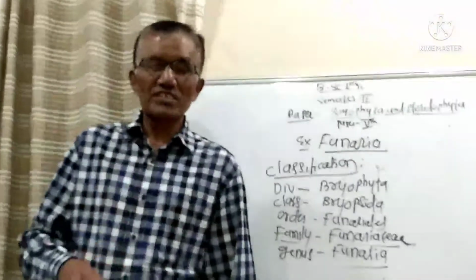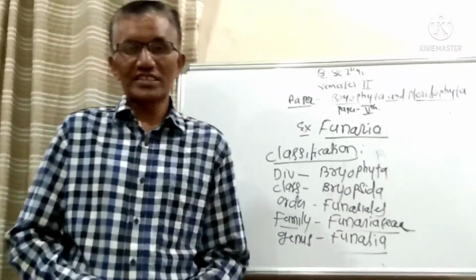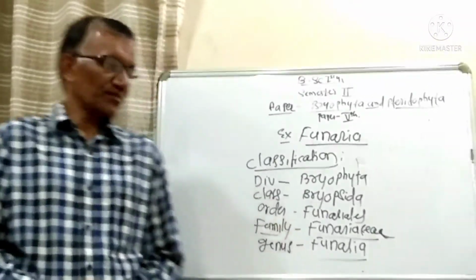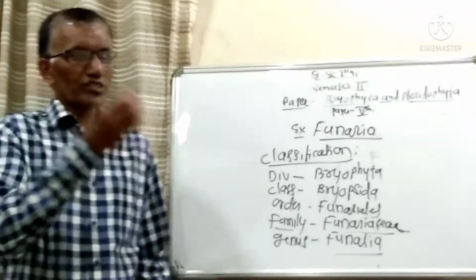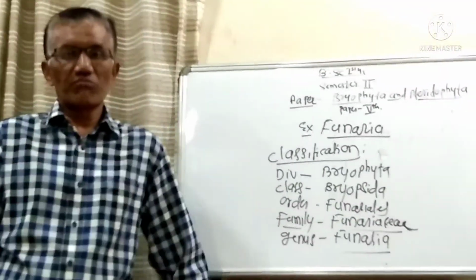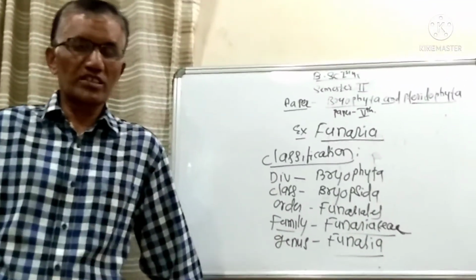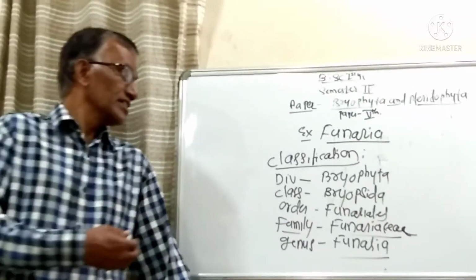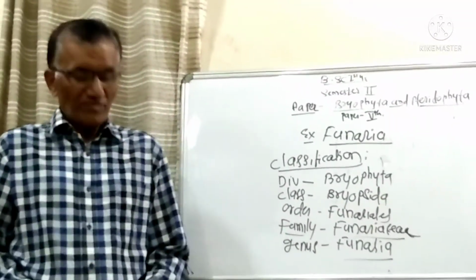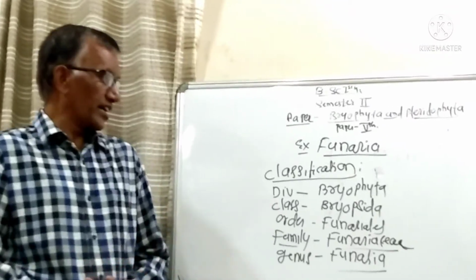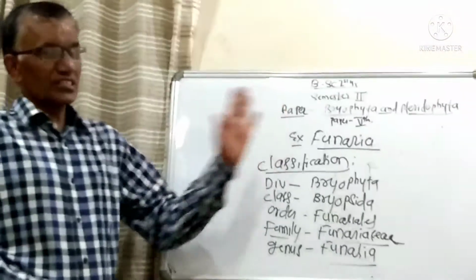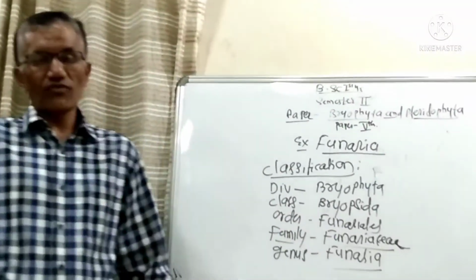There are certain species of Funaria that can grow on the trunks of trees, and in most parts of the Himalayan area, and in Maharashtra, Mahabaleshwar and Ratnagiri, we will find some species of Funaria. So this is regarding the locality and occurrence of Funaria.